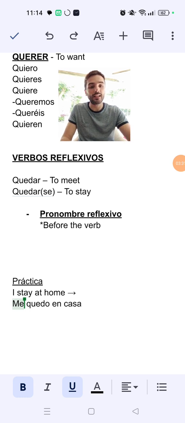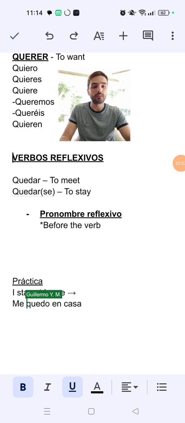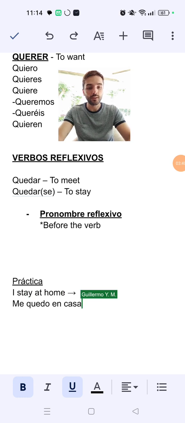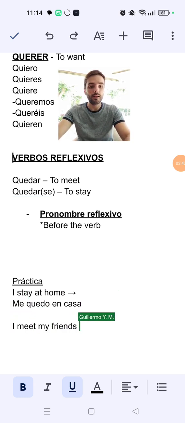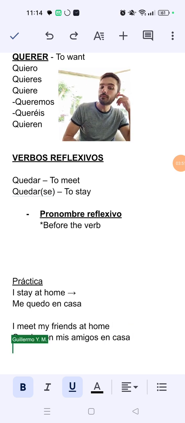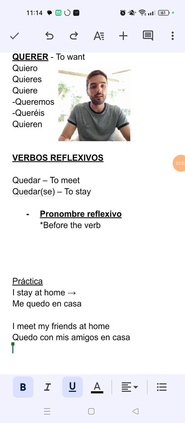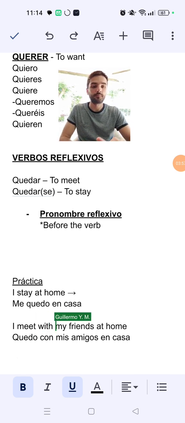Because if you just say quedo, that would change the meaning. That would be I meet at home. Okay, like for example, I meet my friends at home. Quedo con mis amigos en casa. Right? I meet with my friends, we say. I meet with my friends at home.